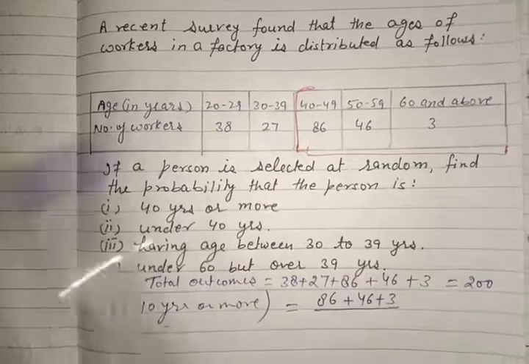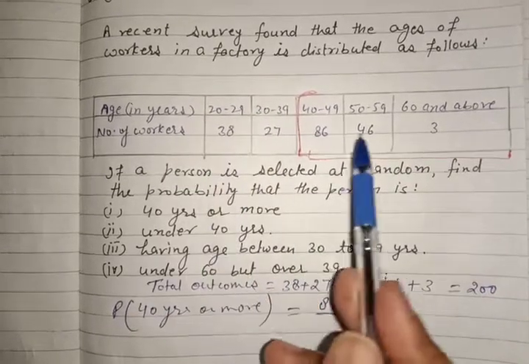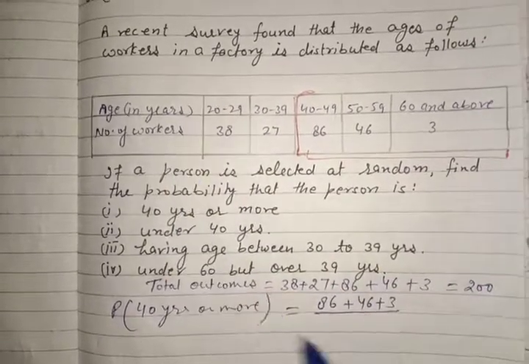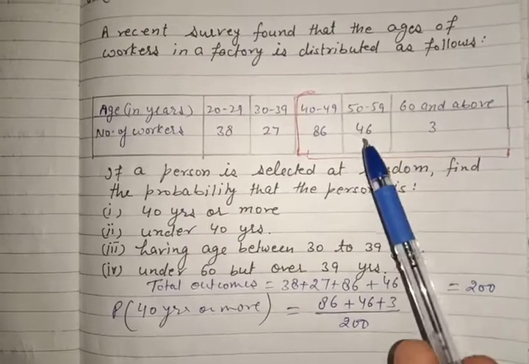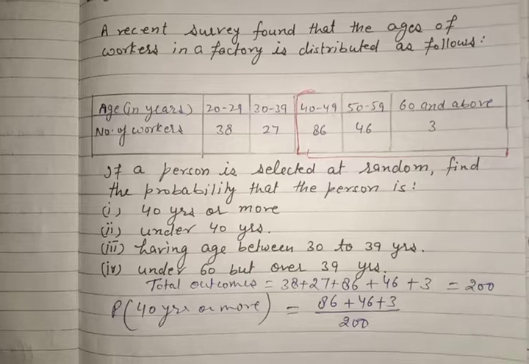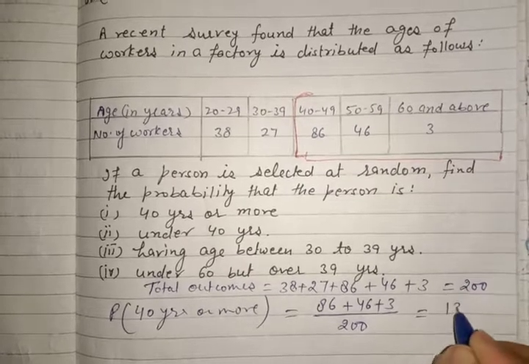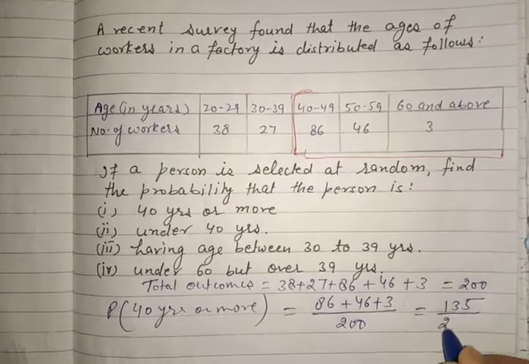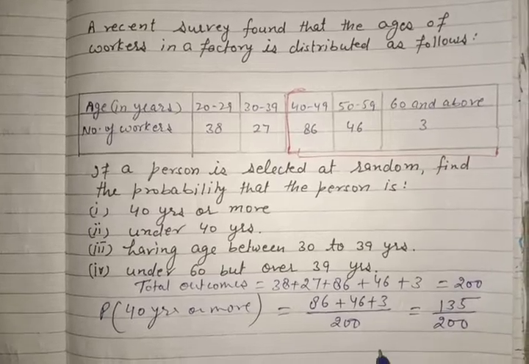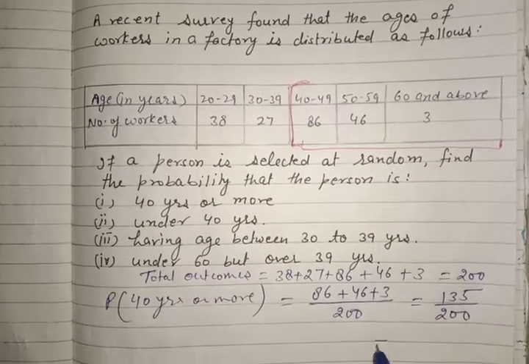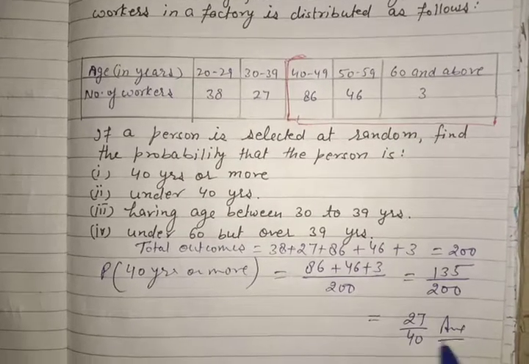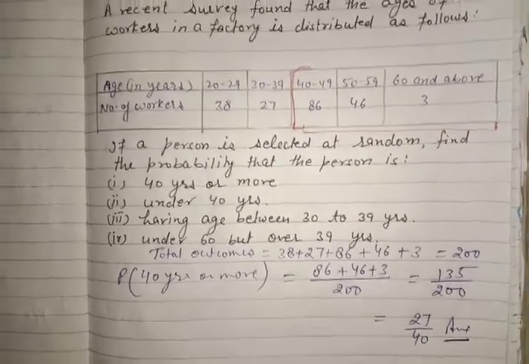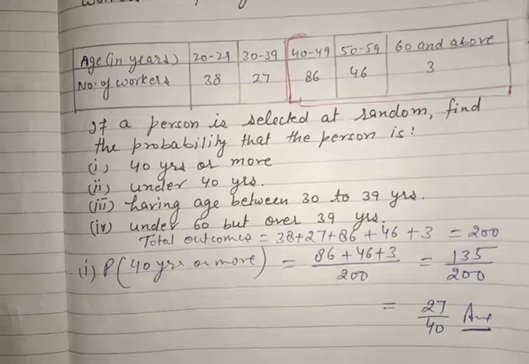The total workers are 200. Favorable is clear to you: 86, 46 and 3. If you add, you will get 135 upon 200, and after cancellation, 27 upon 40. You can convert it into decimal also, but it is always better to leave your answer in lowest terms.